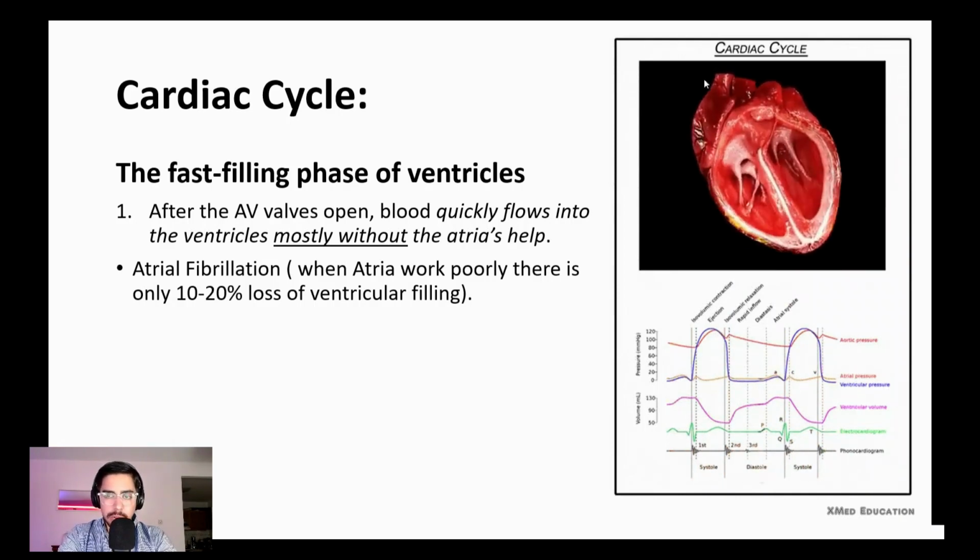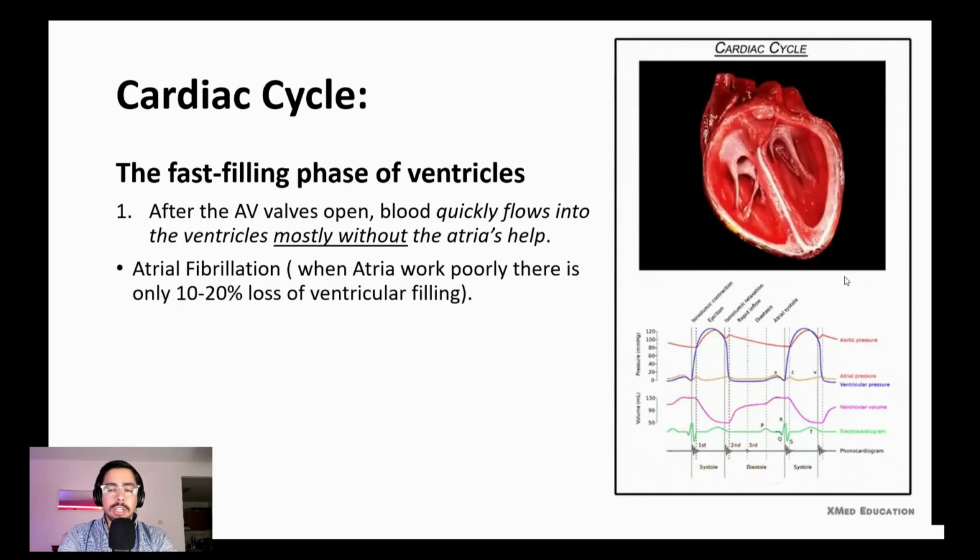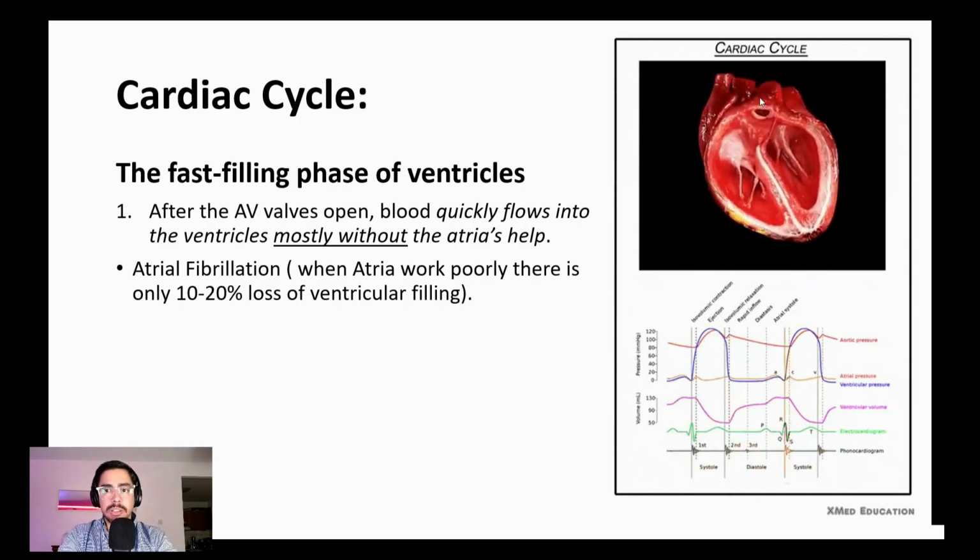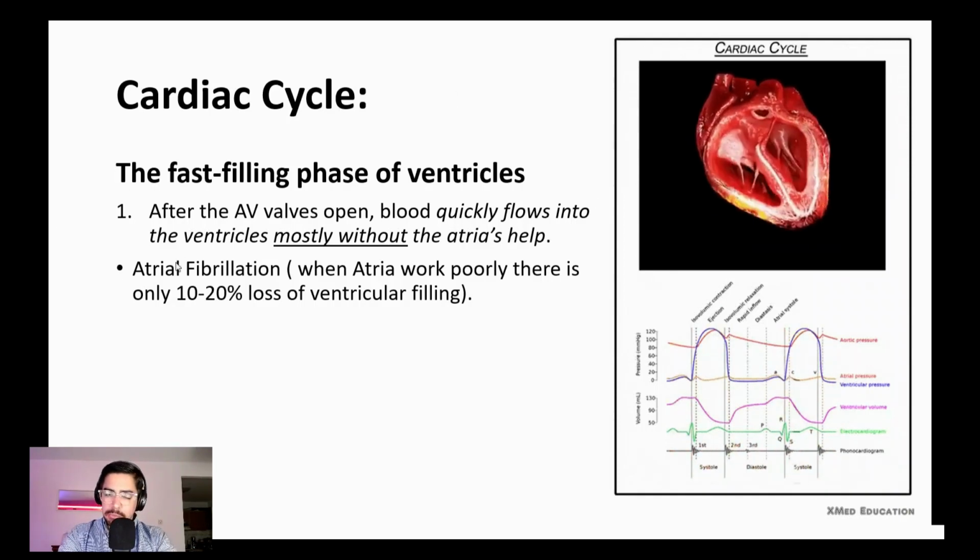When there is such a problem, filling of the heart does not have any problem, because 80% of the ventricle will be filled and it's enough to send to the aorta, but it can cause other problems that you are going to study in pathology.